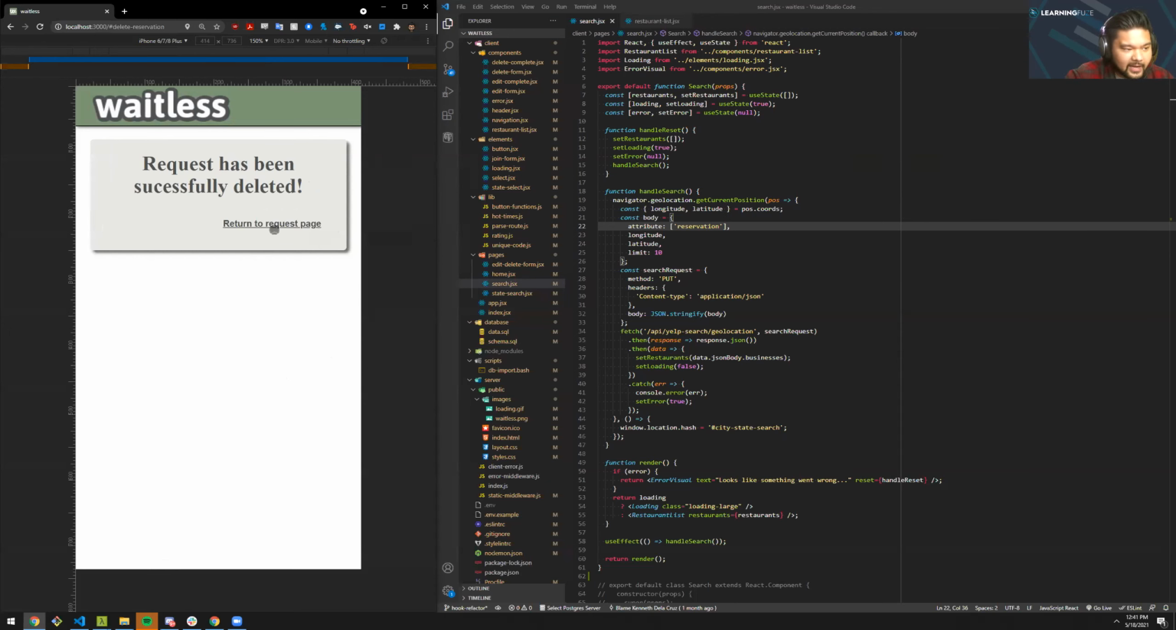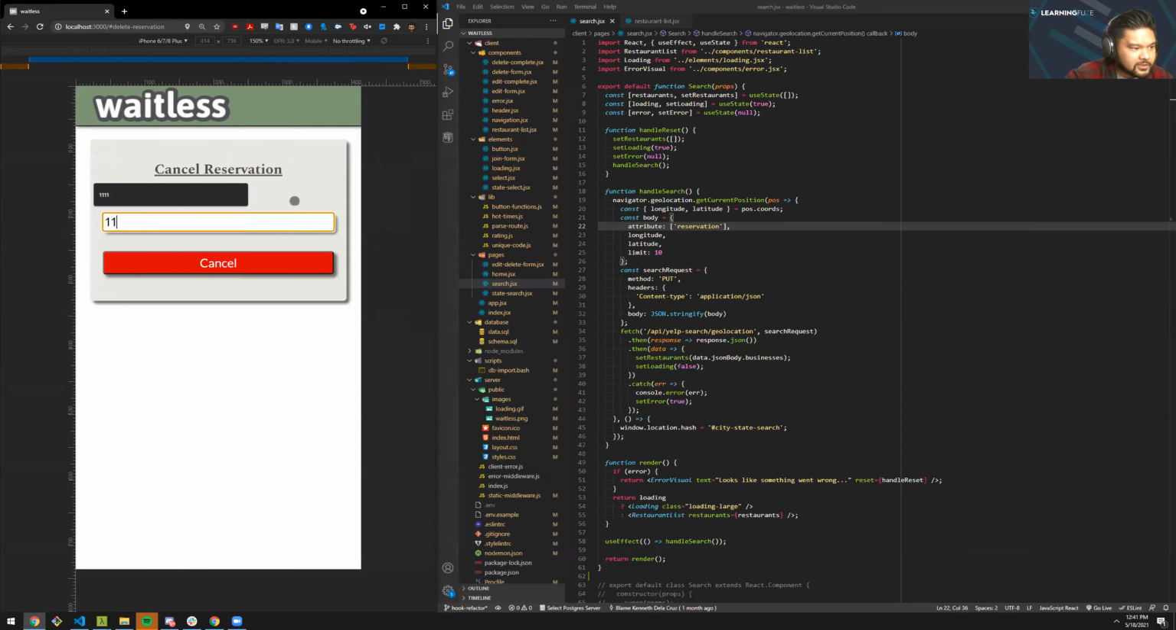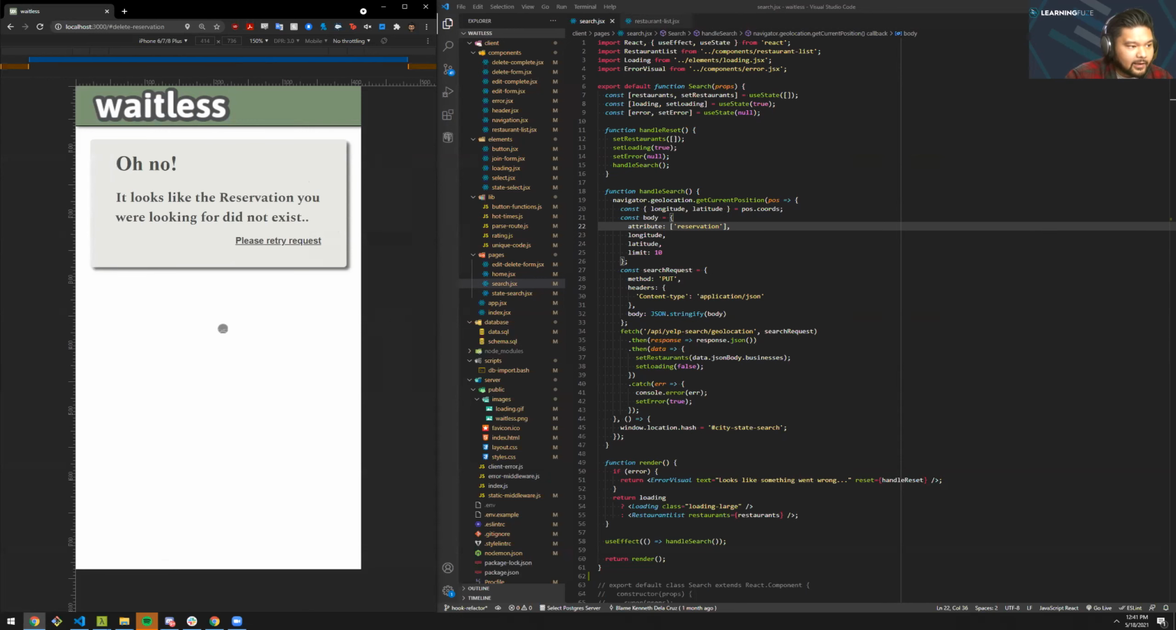I know there are some cases where users might have forgotten their reservation codes. So let's just say if I input a wrong reservation code of 1111, it'll give us an error letting us know that the reservation does not exist and allowing the users to redo the reservation.